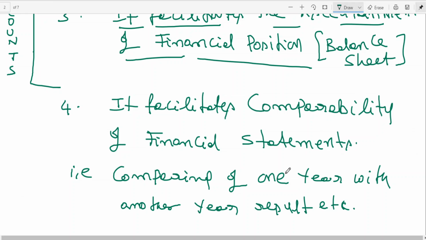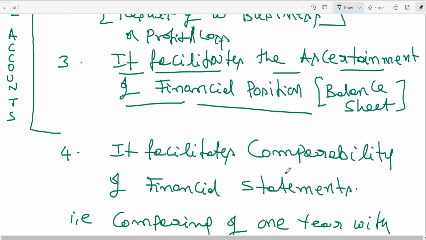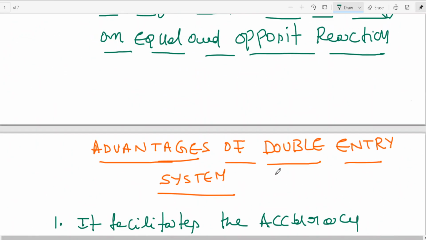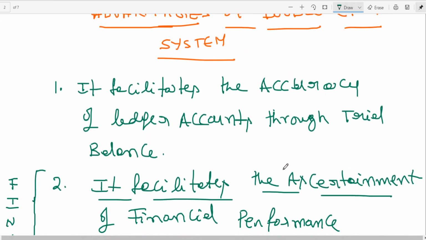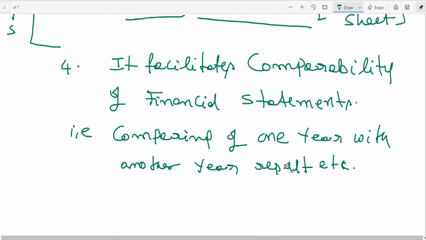Most of you might have compared yourself: what was my last unit test examination marks, what is this unit test examination marks, is there an improvement or not. Similarly, this is another advantage. So we have learned today what the double entry system is, who invented the double entry system, and what the advantages of the double entry system are. This is completed.